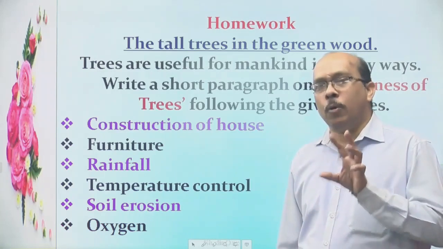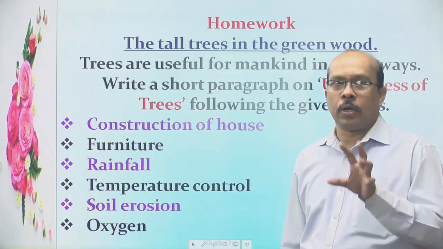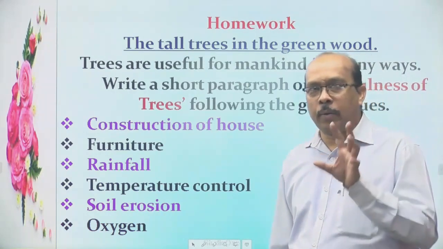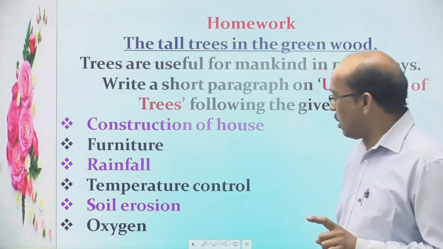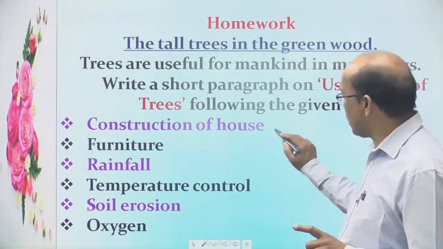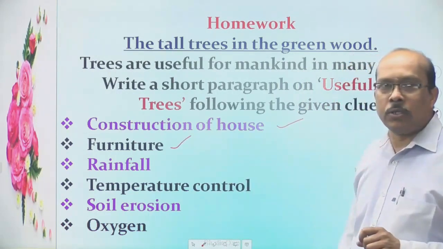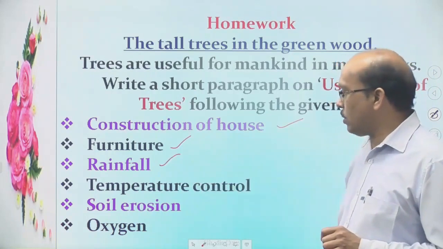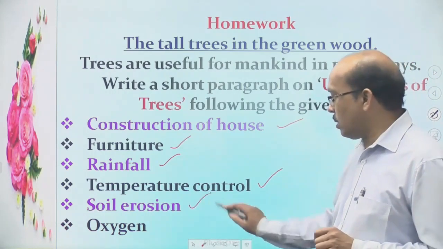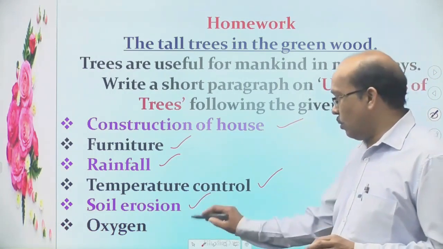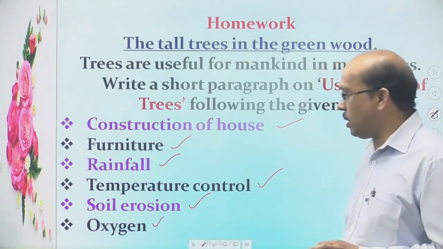In our life, how valuable are trees and how are they used? We have to write a paragraph on that. And before writing that paragraph you have to see the clues here. Construction of house, making furniture, help for rainfall, how trees control temperature, soil erosion, and soil conservation. Most important is oxygen: trees give us oxygen.